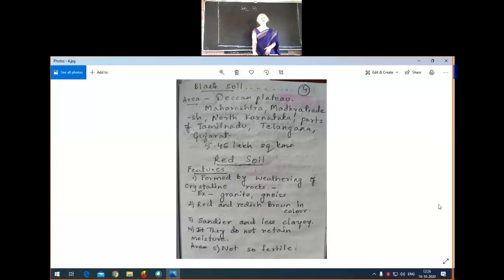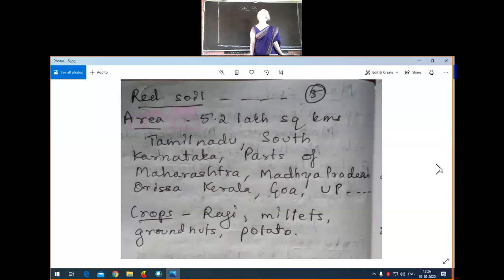In which regions of India is red soil found? See, in these regions red soil is found, meaning all over India, because metamorphic rock is formed by the pressure and temperature which is put on primary and secondary rock.